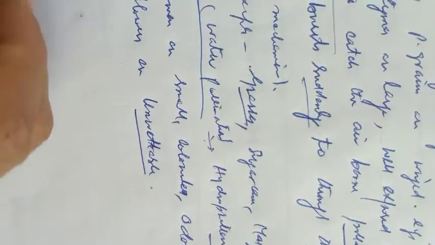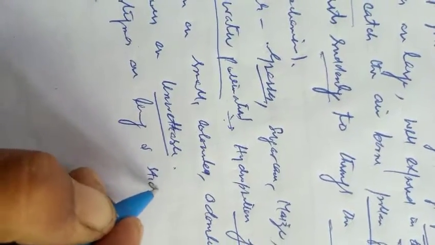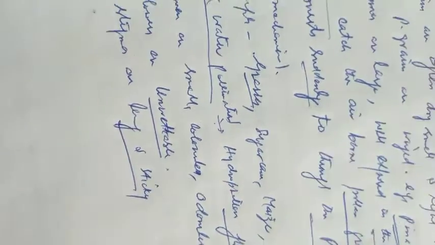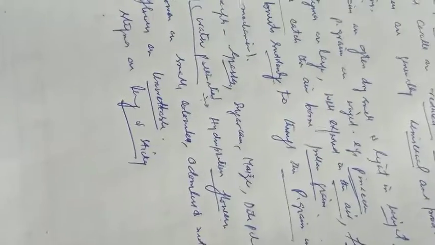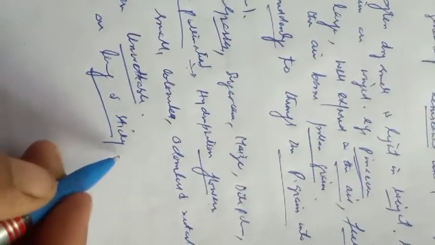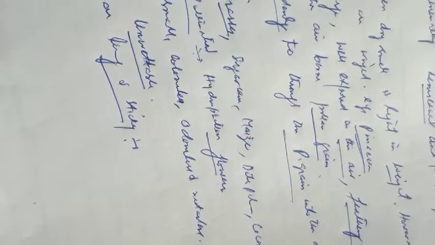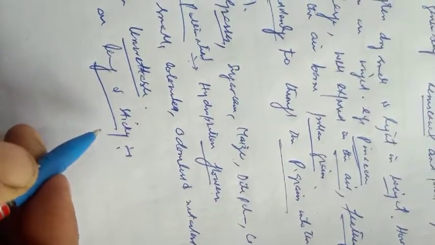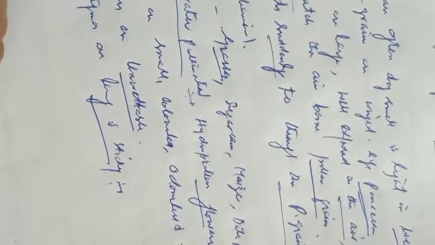Number third feature is the stigmas are long and sticky. In anemophilous flowers, the stigmas are large, feathery, well exposed in the air or branched. Here the stigmas are long and sticky. Whenever water-borne pollen grains pass through the stigma, they get stuck to the stigma because it is sticky in nature.